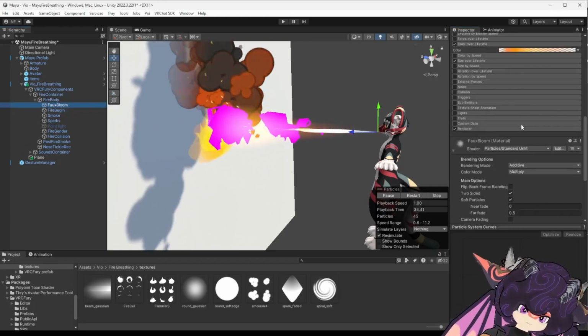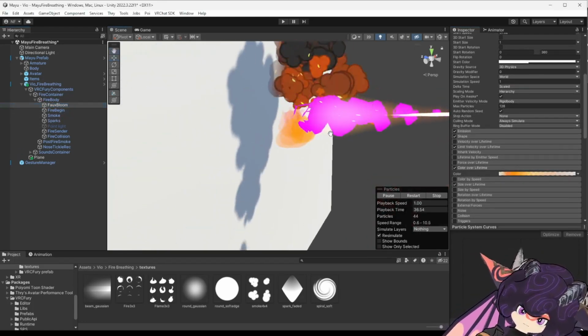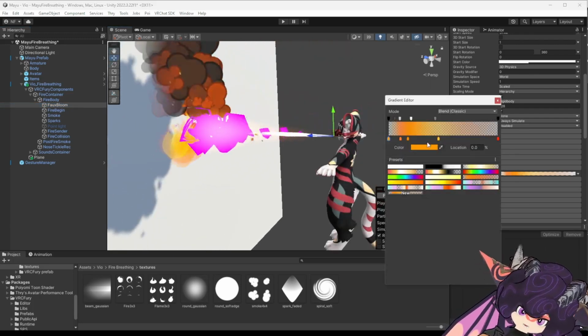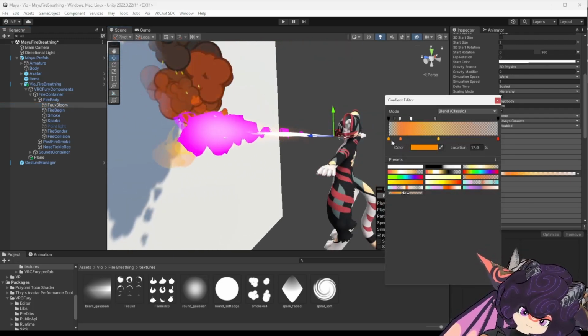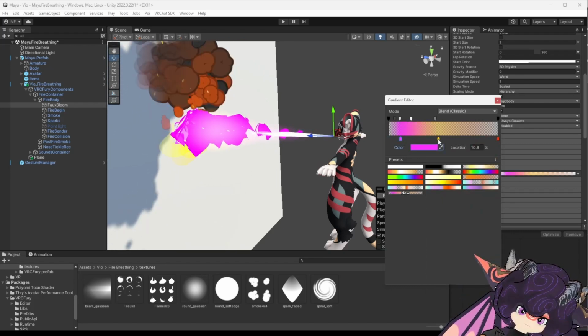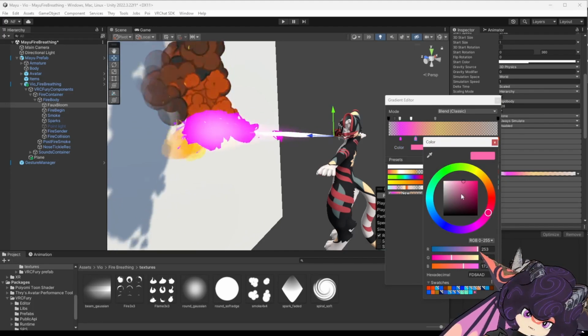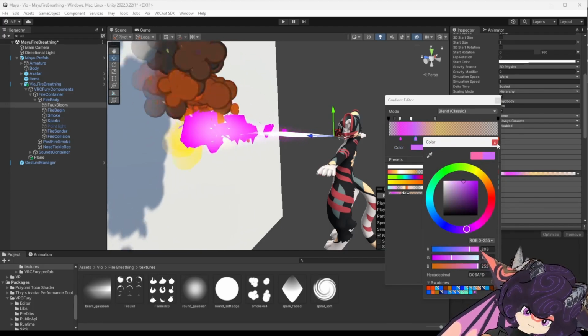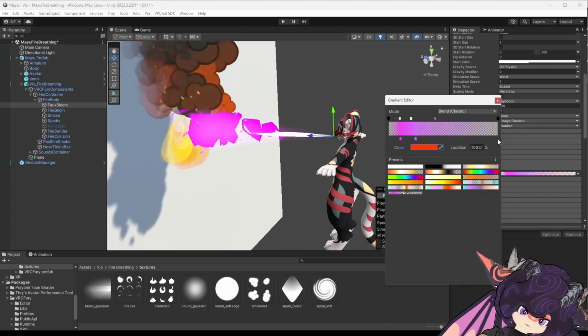Next is faux bloom. It's that fake bloom you can kind of see around the fire. You can click these notches and hit delete if you don't think you need them. Or you can click in this empty space to add them. We'll just do that.